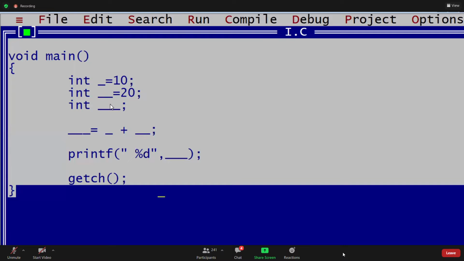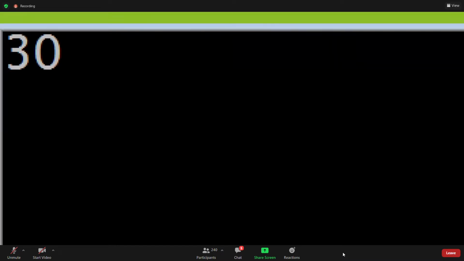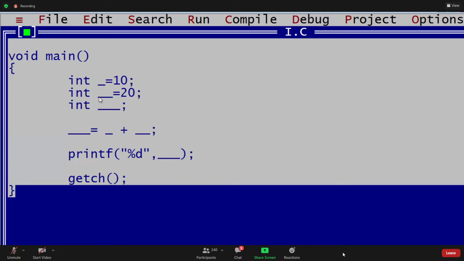Completed? Yeah, that is your wish, Rohit. While printing, it gives a space. If you did not give a space, it won't give any space. No problem if you give space or without giving space also, nothing will happen. Now the answer is 30. Okay. If you give space, it takes and it gives a space. Okay, can you write underscore? Yes, it is valid, guys.